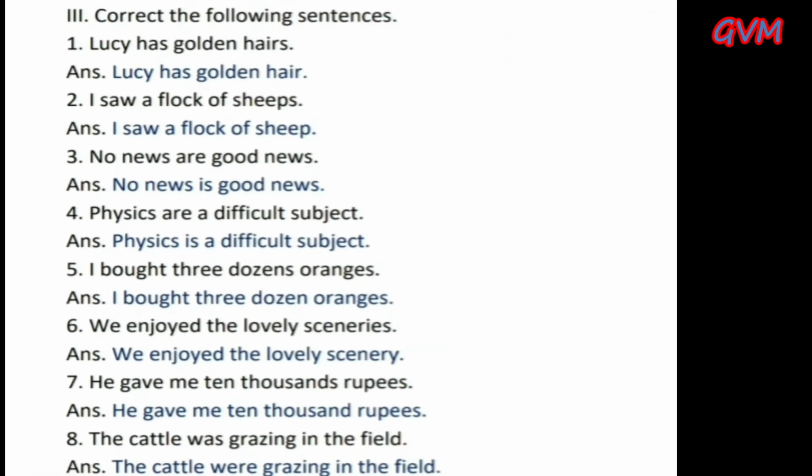Question number third. Correct the following sentences. First one is: Lucy has golden hairs. In this sentence, hairs is incorrect because hair is an uncountable noun and we can't make it into the plural form, and the right answer is: Lucy has golden hair. Second, I saw a flock of sheeps. In this sentence, sheeps is incorrect and the correct answer is: I saw a flock of sheep.